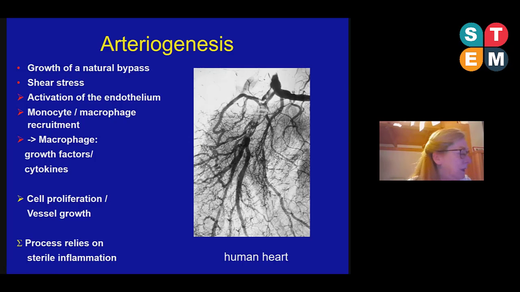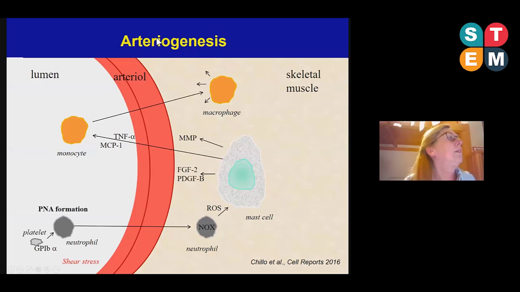So, from a previous study, which we have published in Cell Reports in 2016, we know a little bit more about the molecular mechanisms, how the story works. So there we show that due to the increased shear stress, the platelet receptor GP1B alpha gets activated. Thereupon, platelets interact with neutrophils, and these PNA, platelet-neutrophil aggregates, are formed.